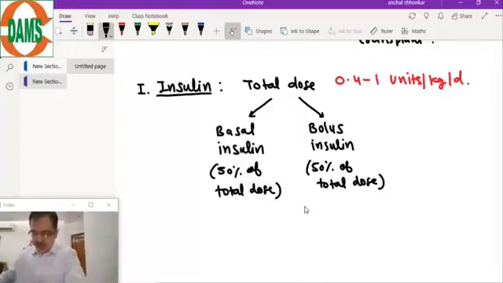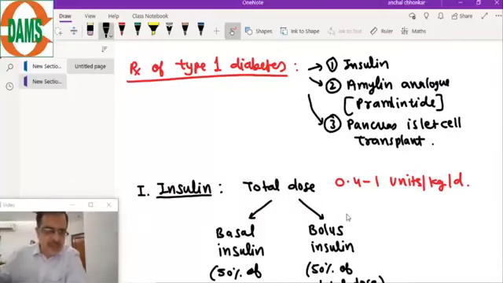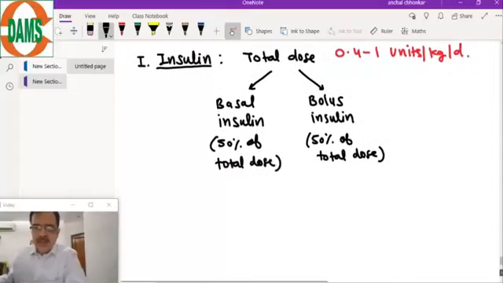So we have just started with the treatment of type 1 diabetes. I have just given the treatment options for type 1 diabetes: insulin, amylin analog, and pancreatic islet cell transplantation. These are the 3 treatment options, but the mainstay is the insulin. So the insulin dose is calculated with this formula: 0.4 to 1 units per kg, and it is divided into basal insulin and the bolus insulins.